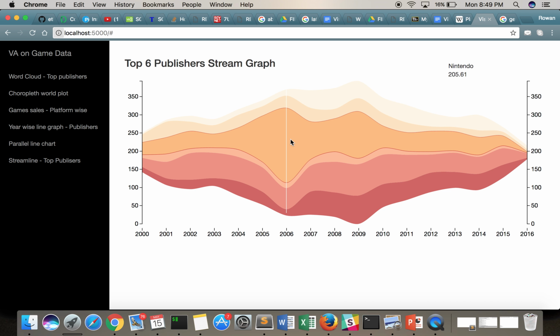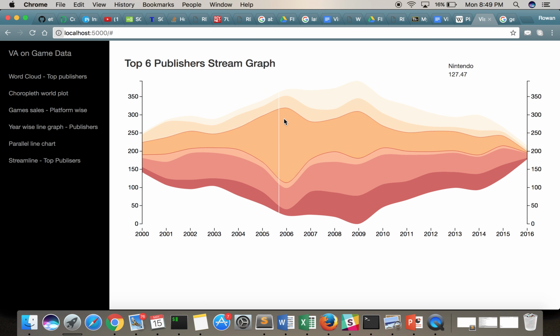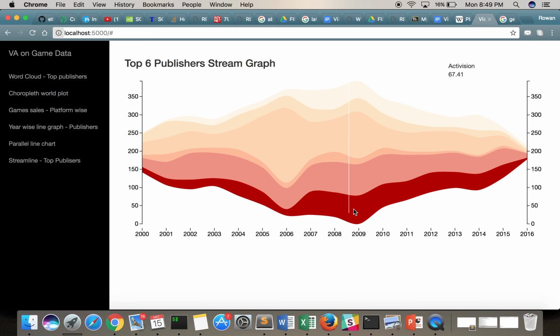the year 2005 and 2006 completely compared to its other competitors. And this is one of the reasons this area is so wide compared to the other smaller regions for Konami, Activision, Electronic Arts, Ubisoft, and Sony. Now, as we went further through the years, we see that Activision did improve.